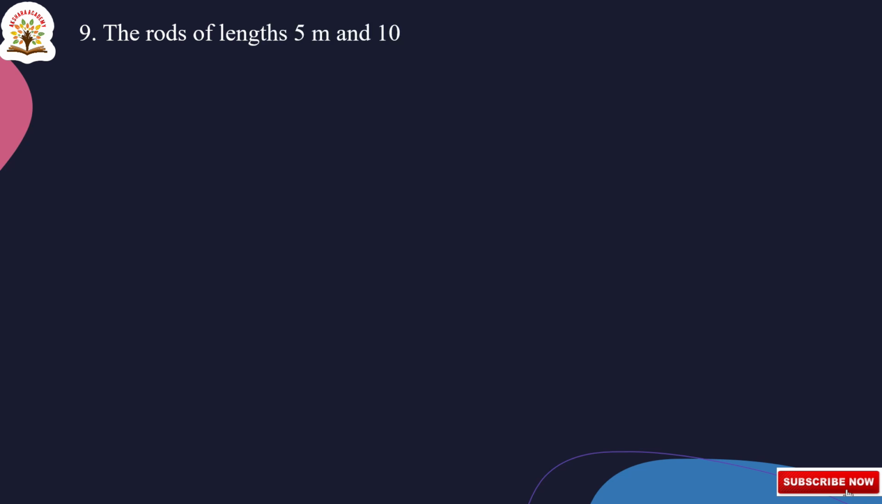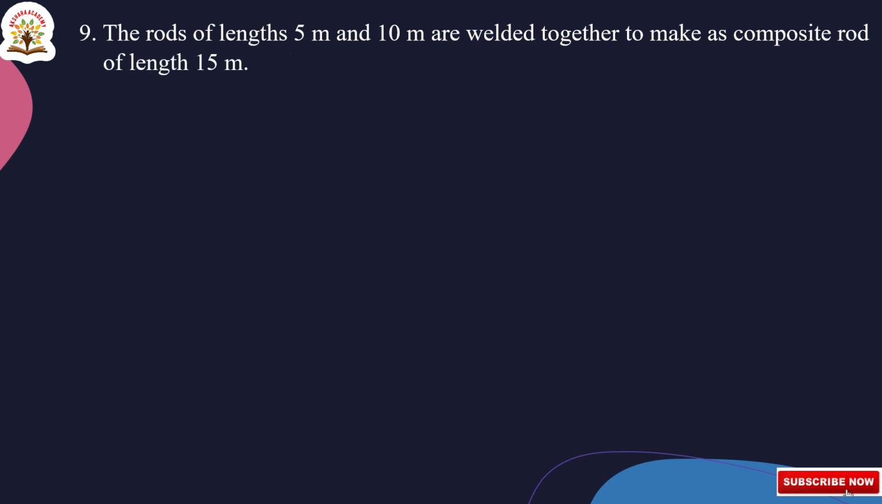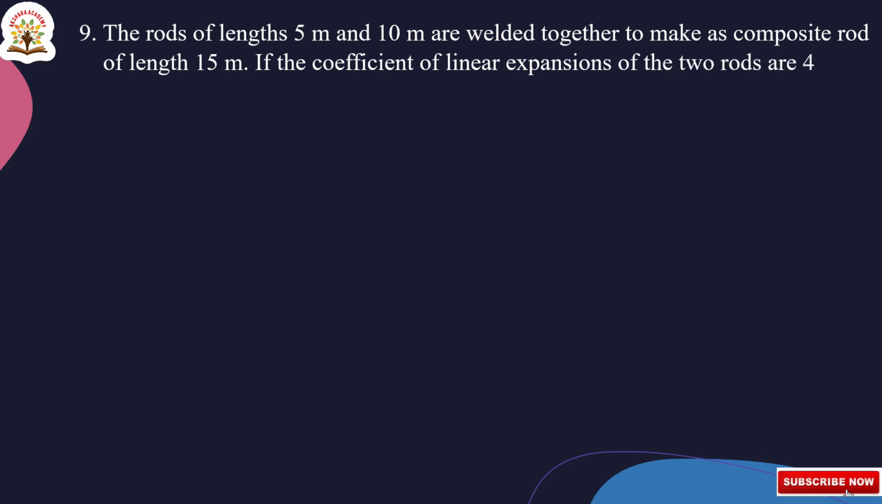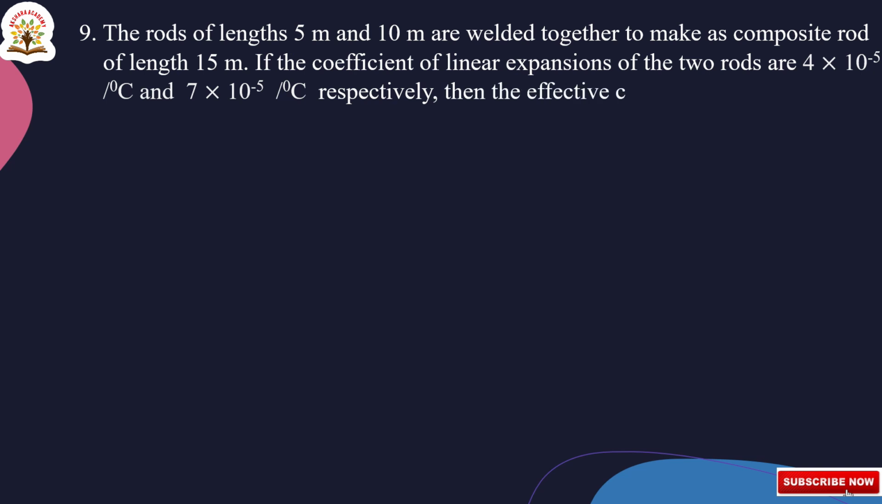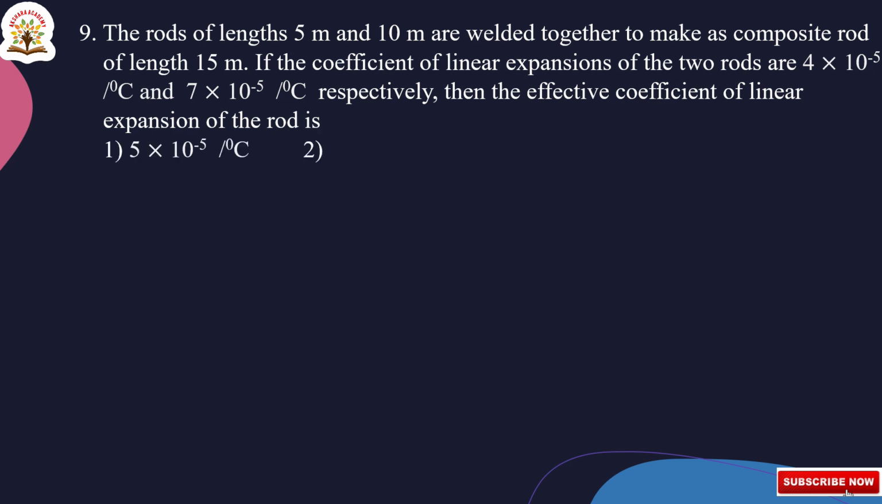Two rods of length 5 meters and 10 meters are welded together to make a composite rod of length 15 meters. If the coefficients of linear expansion of the two rods are 4 × 10^-5 per degree centigrade and 7 × 10^-5 per degree centigrade respectively, then the effective coefficient of linear expansion of the rod is? Here in this question we have to calculate the coefficient of linear expansion of the rod, alpha. So now let us go to the solution.